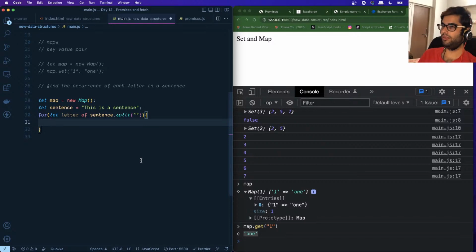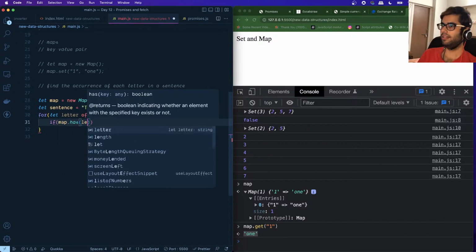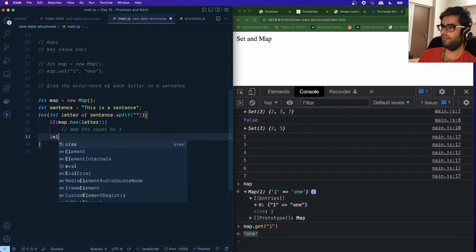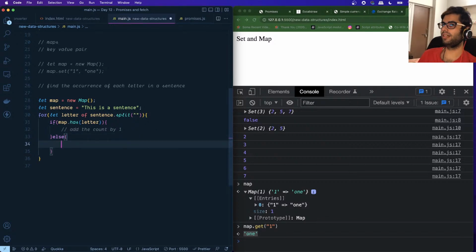What we will do now is we will say if map has the letter, right, we want to add the count by 1. If it doesn't have that letter already available within it, what we will do is we will add a new key to this map, right?